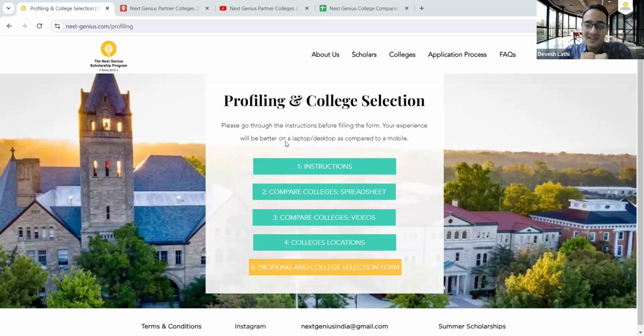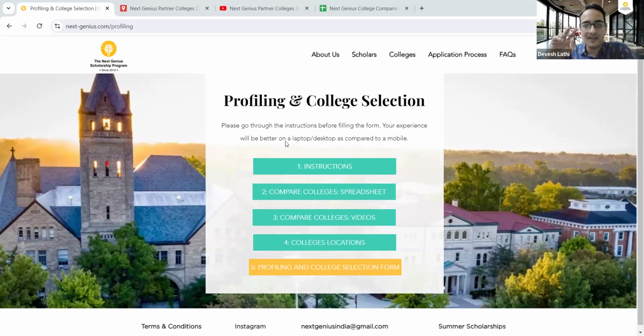Great. Once you have done all of that research, then is the time to record that video that you need to submit. Record that video of what is that social issue that you want to address and how will you address it. And the second question is, how have you selected the college? On what basis?